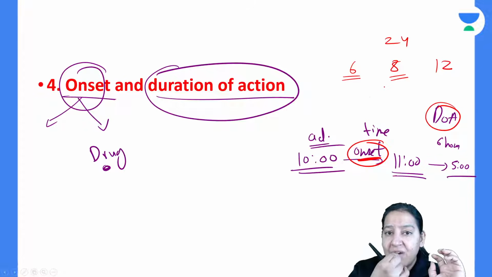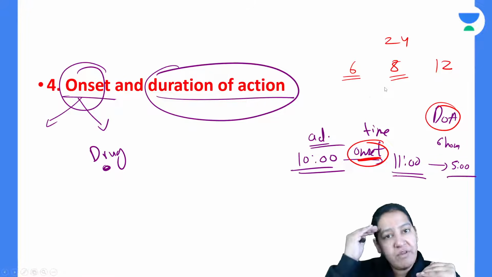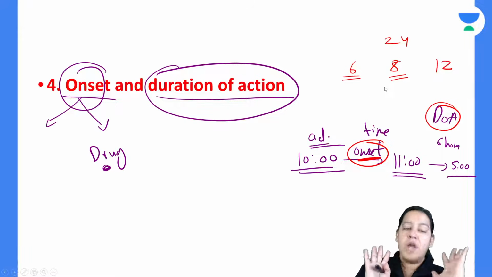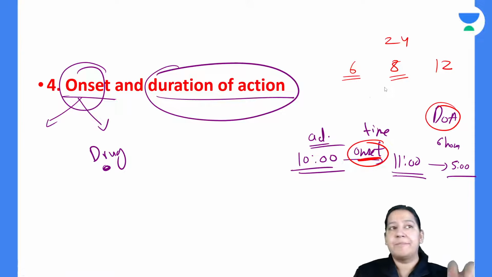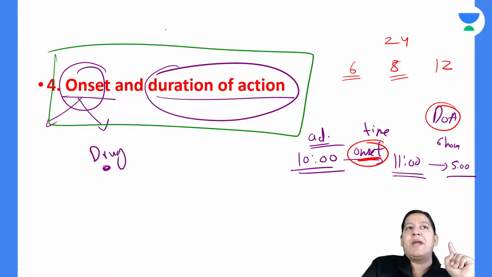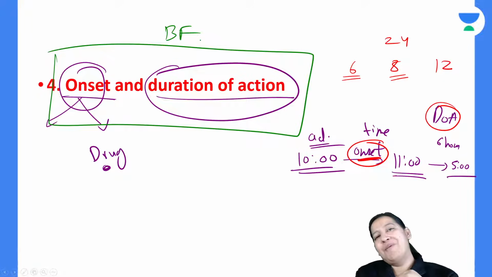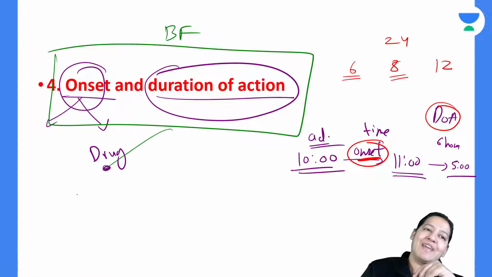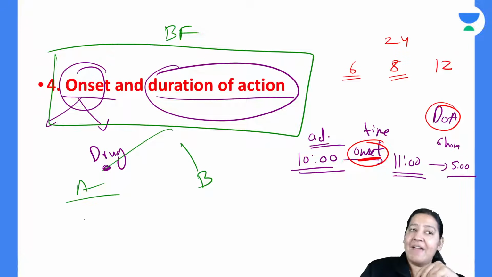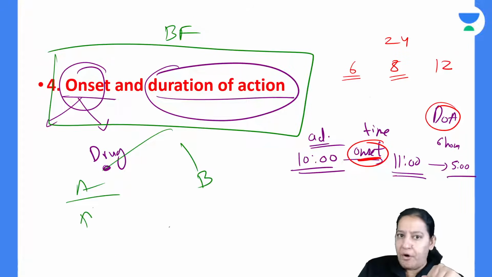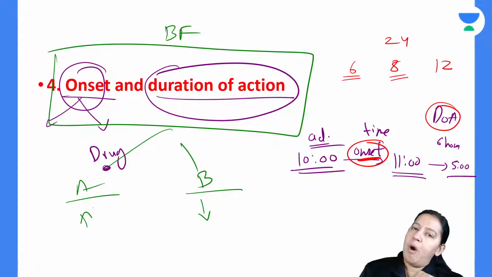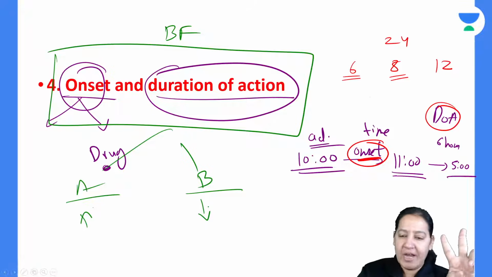But after taking the drug, after how much time will you have the action? That is onset. Now my point is why I am telling you this here. Both these things depend on the bound form. How much is the bound form of the drug? Let me take two drugs, drug A and drug B. Drug A has a high bound form, of course low free form. And drug B has a low bound form, of course a high free form, because free and bound are opposite.